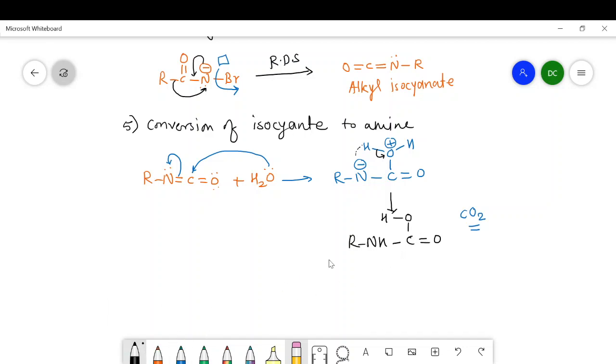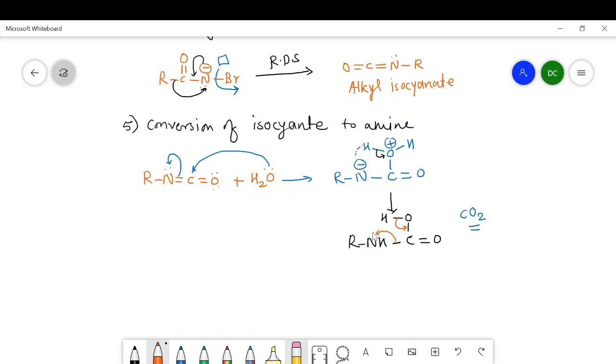How? In this way, the electron from this bond is shifted here. Now there is a carbon double bond oxygen, so the valency of this carbon becomes 5, so this bond is broken and the electron from this bond is shifted onto the nitrogen.